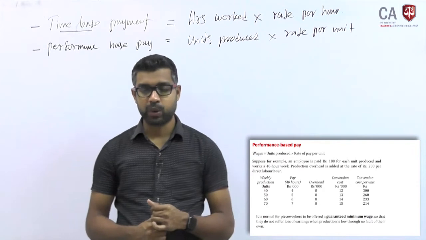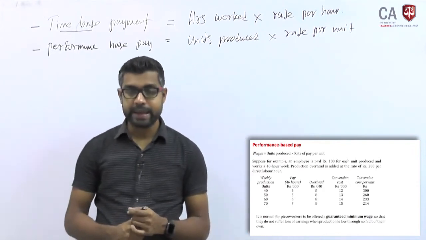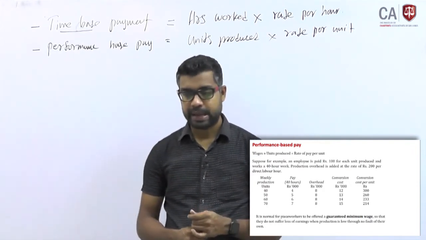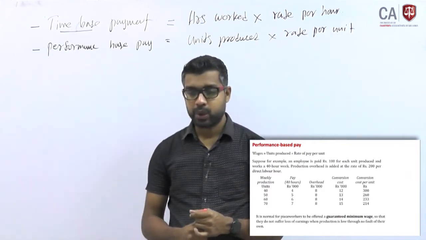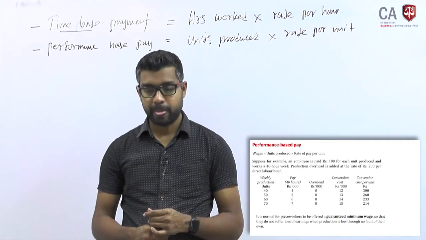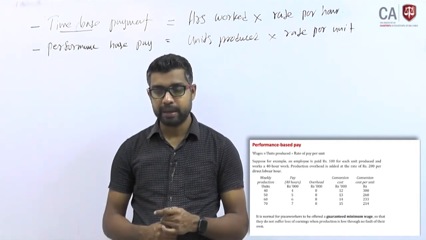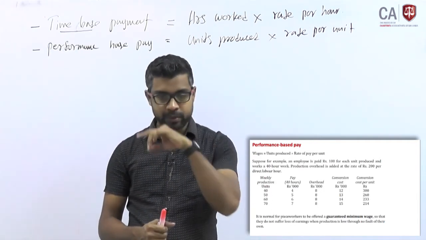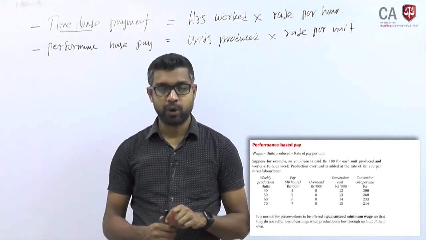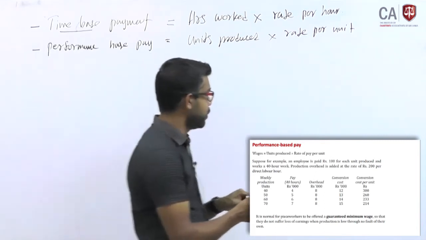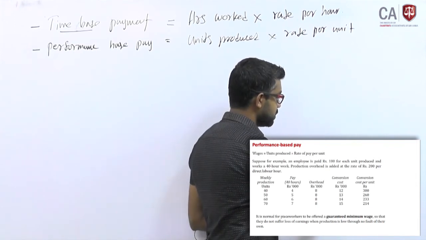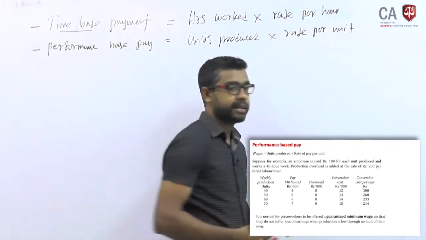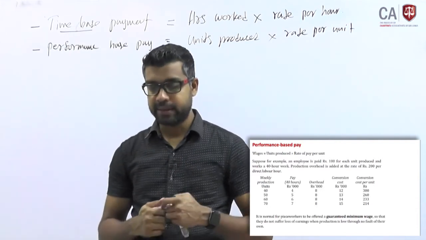Overhead, how do you calculate? Again 8,000, fixed at any production level. Why? Because how do you calculate it? 200 per direct labor hour. How many direct labor hours do you work? 40. 40 into 200, right? 8,000, right? That is fixed at any given level.